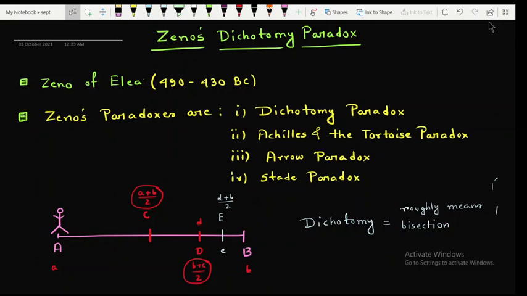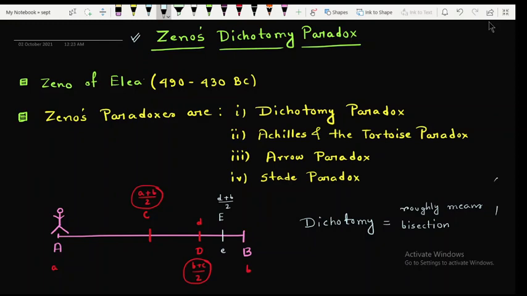So paradoxes are nothing but some invalid statements, but they promote problem solving thinking, right? So in today's lecture we will try to learn about a famous paradox which is called Zeno's paradox.